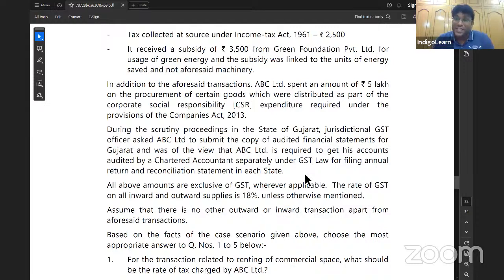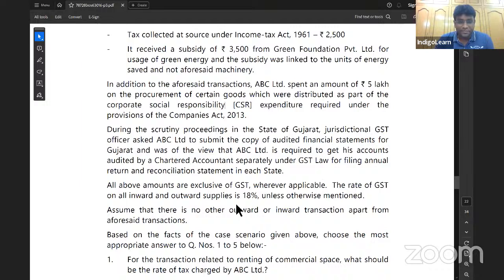The concept of GSTR 9C reconciliation statement is applicable only to those whose aggregate turnover is more than 5 crores. And that too, moreover, it is only a self-certified reconciliation statement. There is no requirement of chartered accountant's signature on that for filing annual return and reconciliation statement in each case.